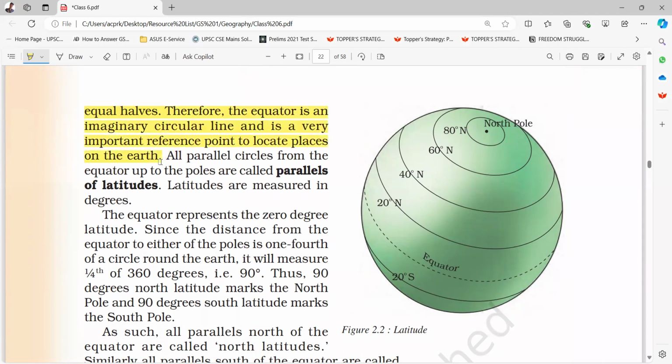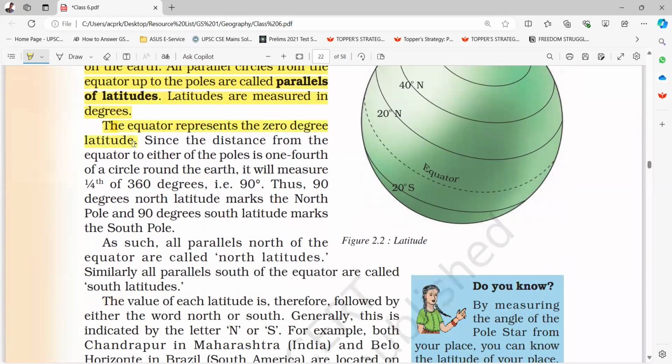on the Earth. All parallel circles from the equator up to the poles are called parallels of latitudes. Latitudes are measured in degrees. The equator represents the 0 degree latitude. Since the distance from the equator to either of the poles is 1/4 of a circle around the Earth, it will measure 1/4 of 360 degrees, that is 90 degrees. Thus 90 degrees north latitude marks the North Pole and 90 degrees south latitude marks the South Pole.